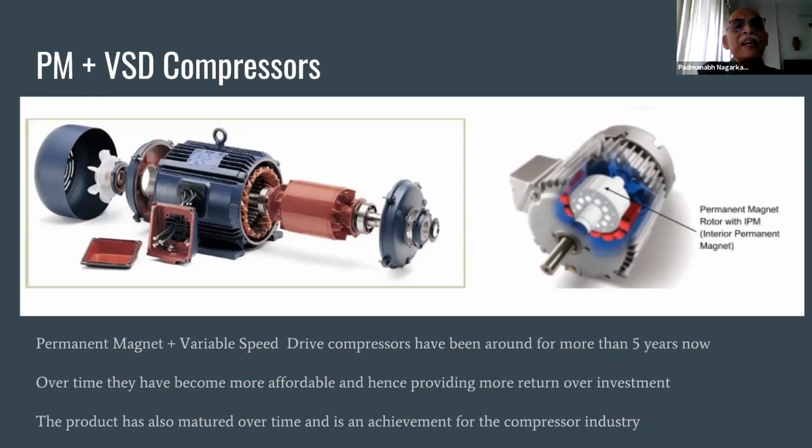You can see on the left hand side is your standard induction motor. On the right hand side is your permanent magnet motor. It has a permanent magnet rotor. The windings are the same on the winding side.